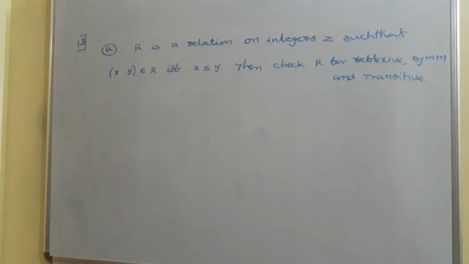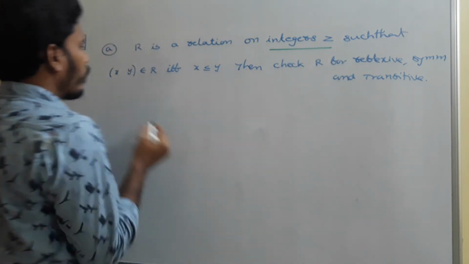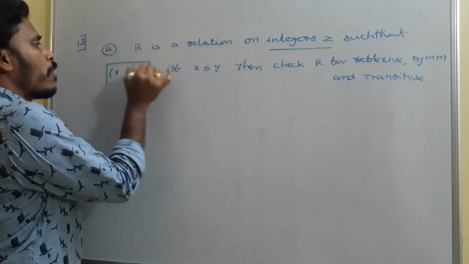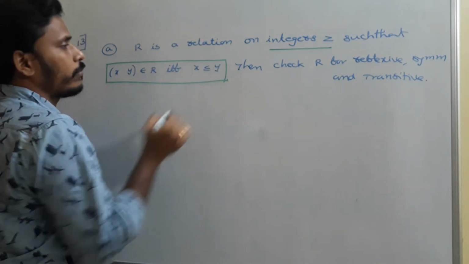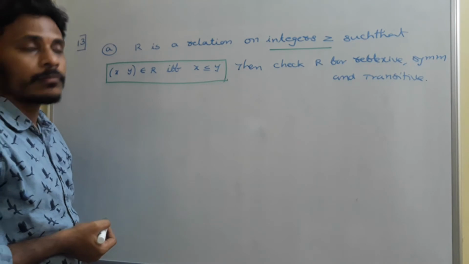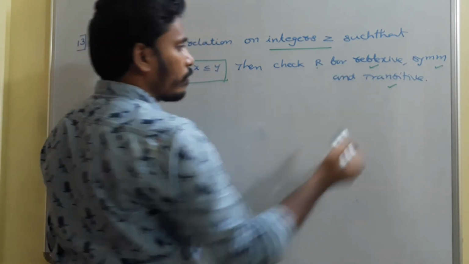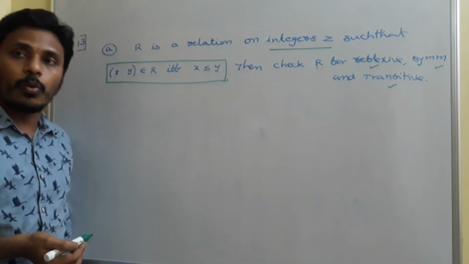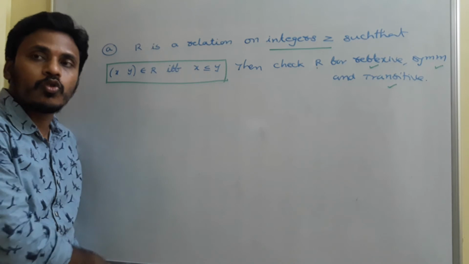Have a look. So R is a relation on integers, such that an ordered pair x comma y is in the relation if and only if x less than or equal to y. Then we need to check this R for reflexive, symmetric and transitive. Just as we discussed in 12e, this is x less than or equal to y, less than or equal to on integers.